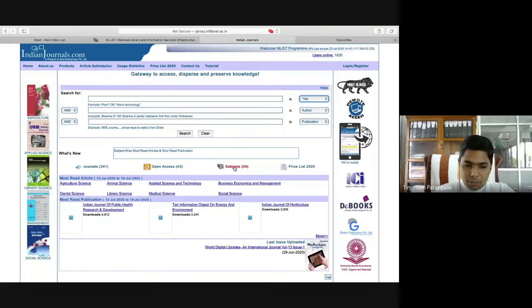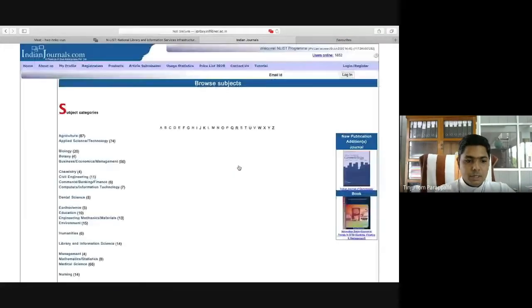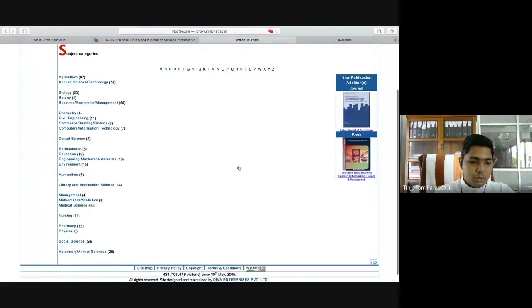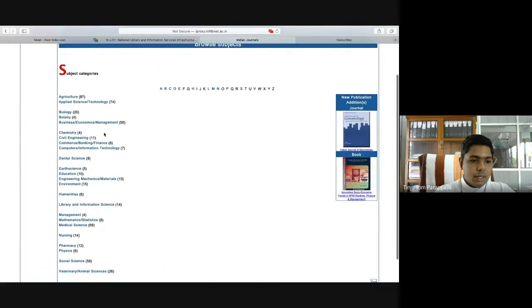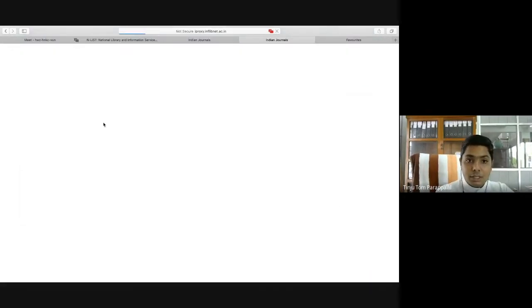This particular database consists of 341 journals in 24 subjects. First, we shall look at the subjects. Subjects are arranged in alphabetical order. For example, in business, economics and management, there are 56 journals, and in commerce, banking and finance, there are 6 journals. Let us look at the first one, business, economics and management. In this subject, there are 56 journals.